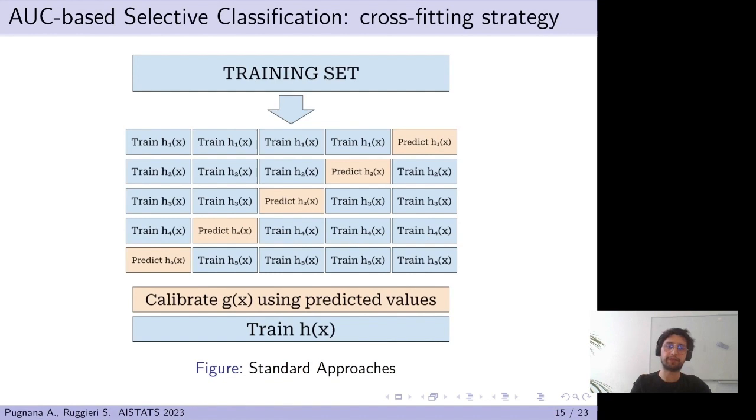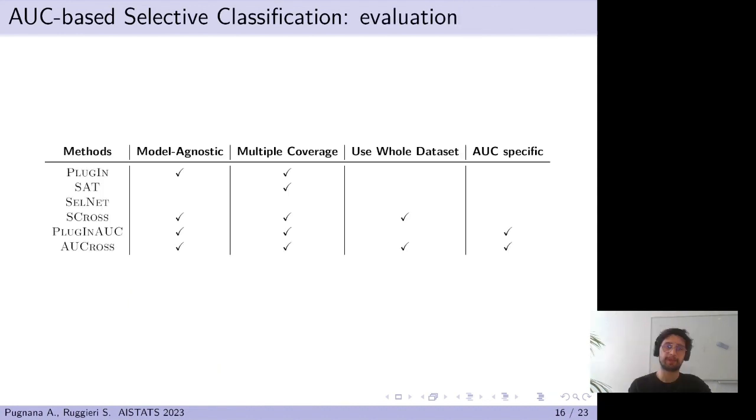Notice that this is an approximation of the unknown population scores of the entire classifier H, since each h of k is built on k-1 stratified folds of the entire training set, which, in turn, is a set of IID realizations from distribution D. We evaluated the algorithm over 9 datasets, comparing AUC cross and plugin AUC with 4 baselines and considering 3 main metrics.